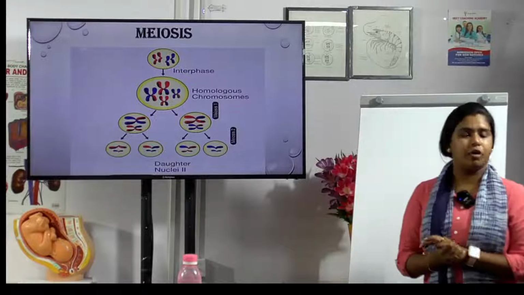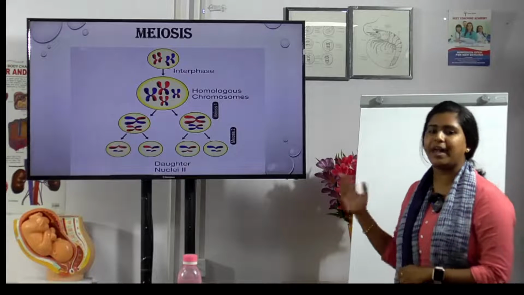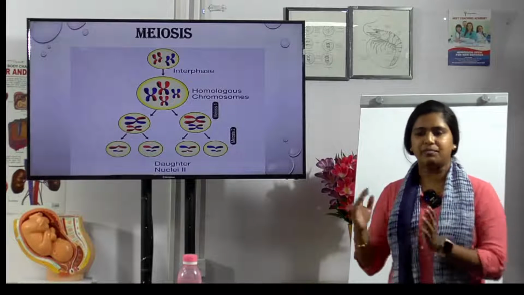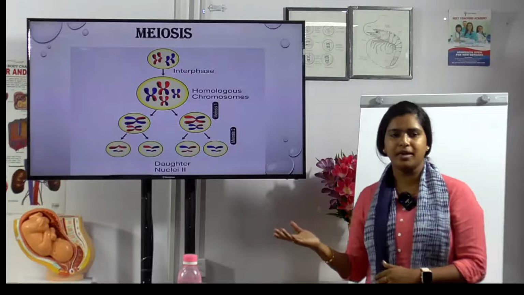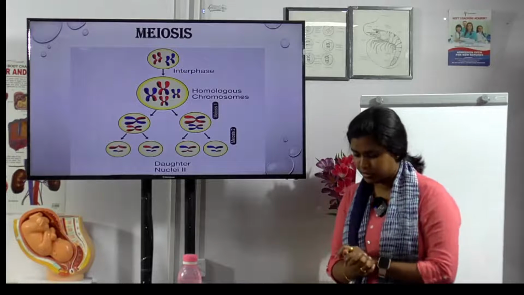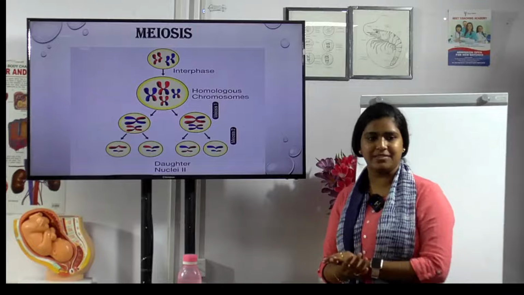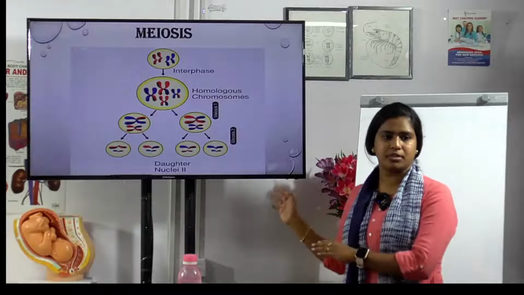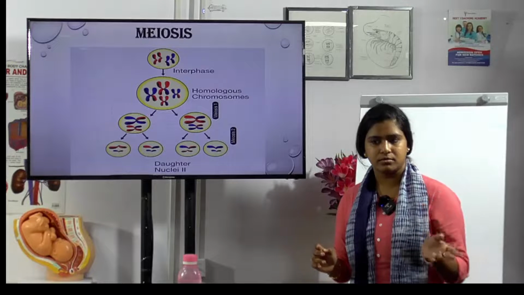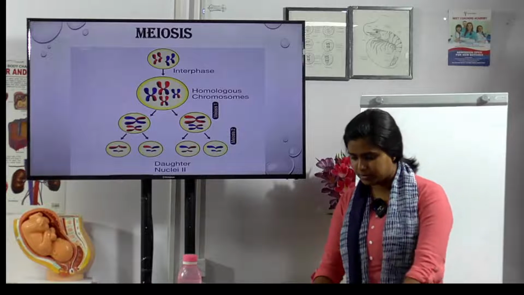These gametes are formed in the male and the female by meiotic cell division. Sexual reproduction means meiosis, and mitosis is only in asexual organisms.